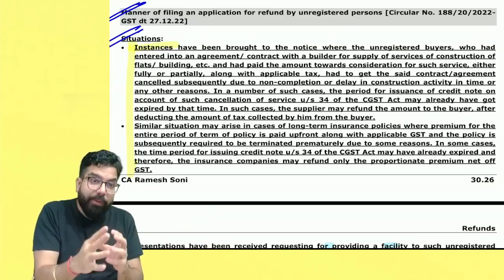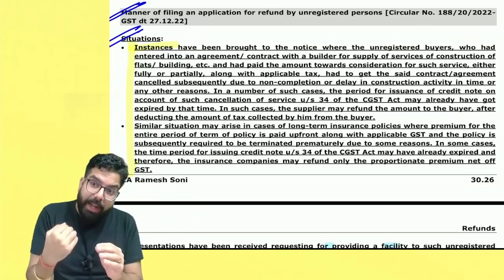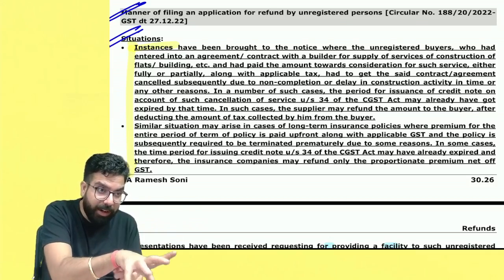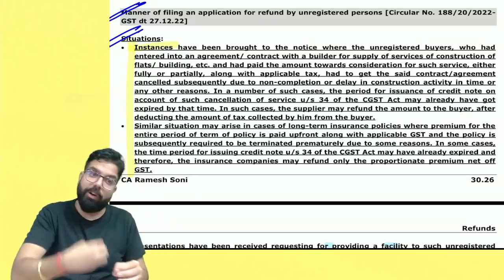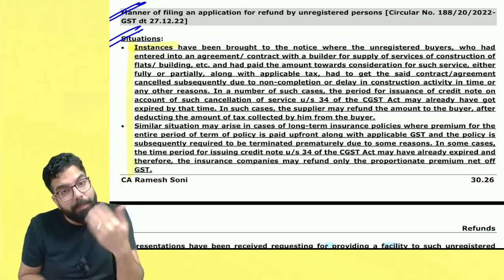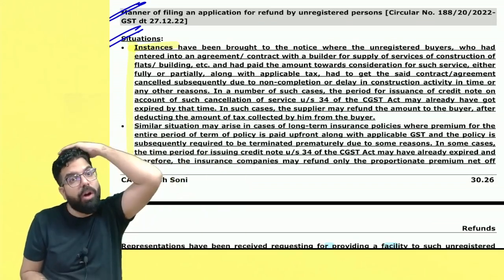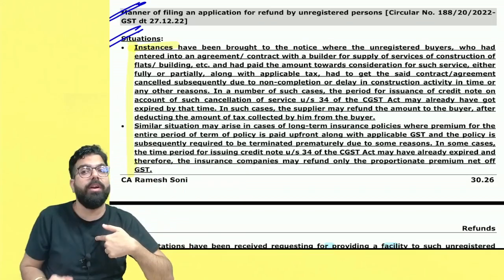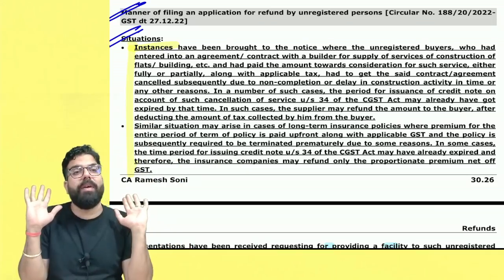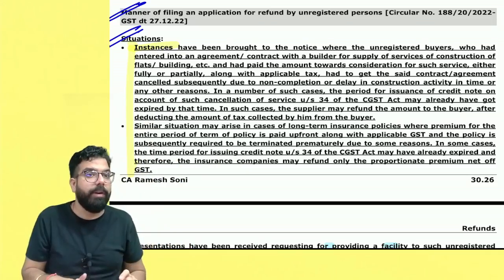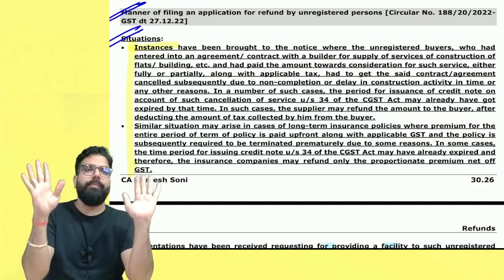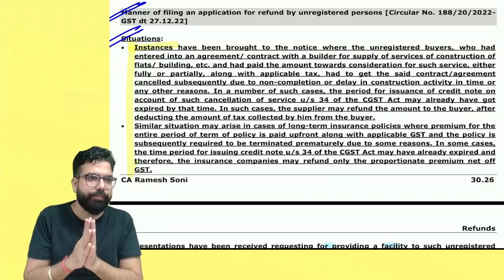Now, if the time limit for issuance of credit note, which is 30th November or the annual return date, has not gone, then he will issue me a credit note and give the GST back also. But supposing the time limit for issuance of credit note is gone, in that scenario, me being the unregistered person, he will just give me 10 lakh rupees, he will not return the GST. I can go ahead and file a refund application as an unregistered person by generating a temporary registration on the GST portal and applying for a refund.